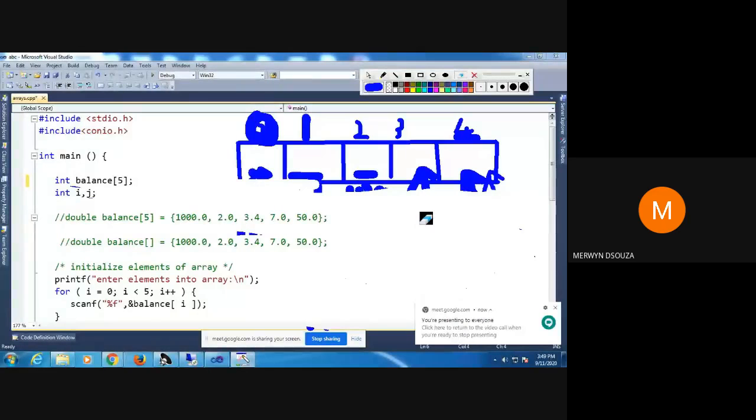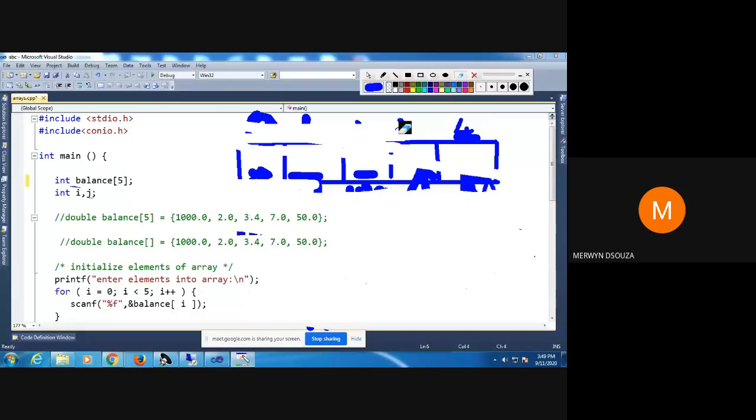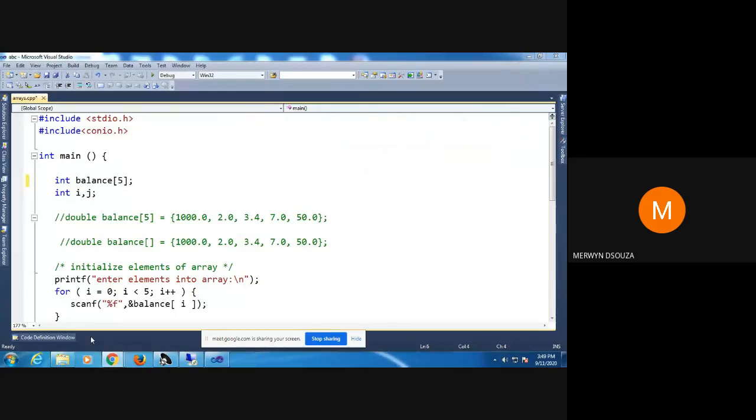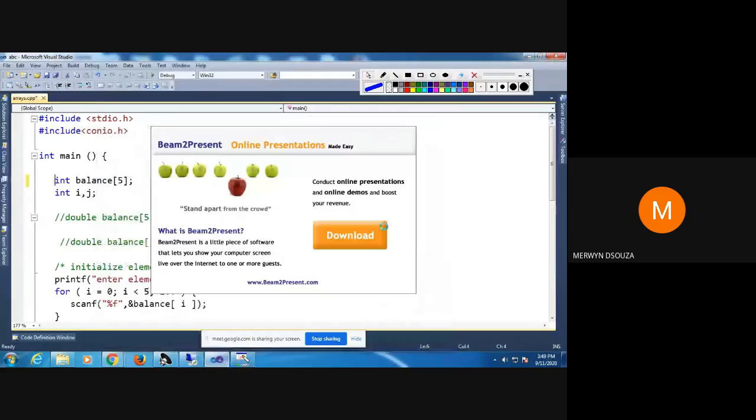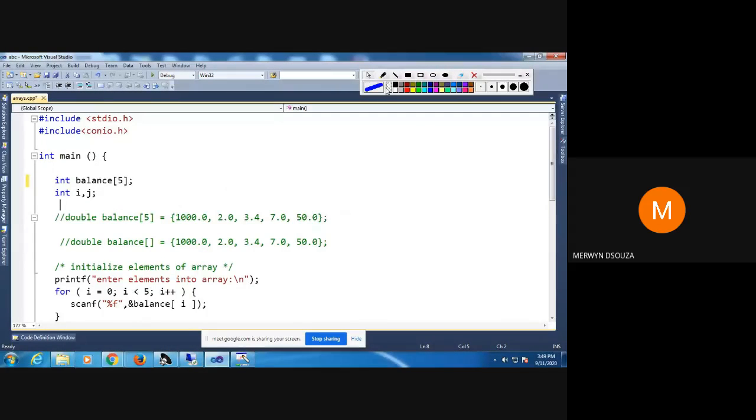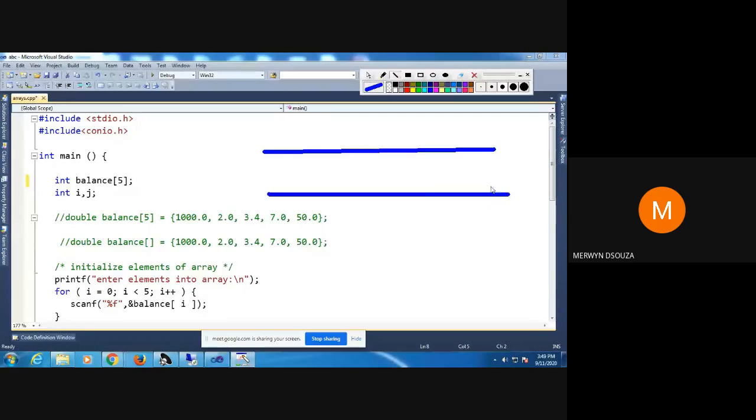Now let's see how to give values to an array. I'll just rub this out and draw the array again. This is an array.